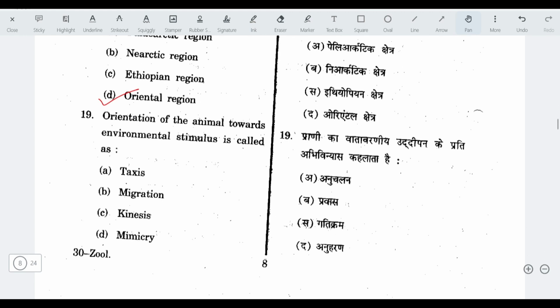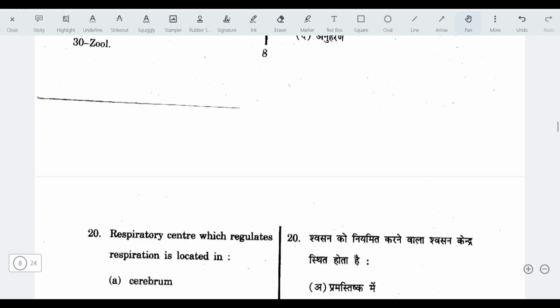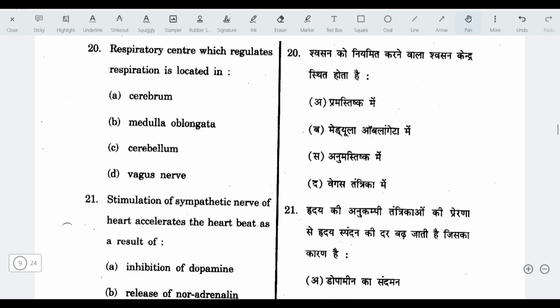Next, orientation of the animal towards environmental stimulus is called taxis. And taxis refers to the movement or orientation of an organism in response to a stimulus. Stimulus could be light, any chemical, any touch. Okay. Next question. Respiratory center which regulates the respiration is located in. The answer is medulla oblongata. The respiratory center that regulates breathing is primarily located in the medulla oblongata. It controls the rate and depth of breathing.